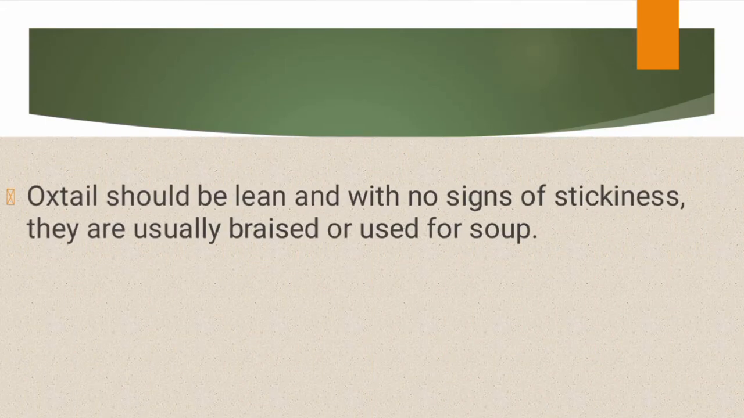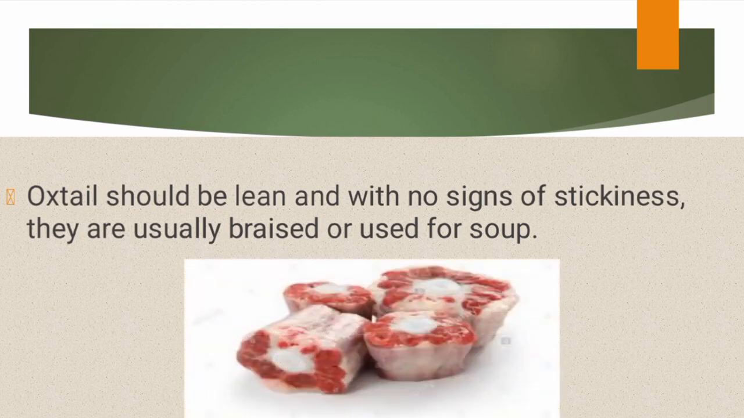Oxtail should be lean with no sign of stickiness. They are usually braised or used for soup. What do we mean by lean? I remember in our last class we talked about lean meat, which means the meat that has little or no fat. As you can see in this image, there's a little amount of fat.